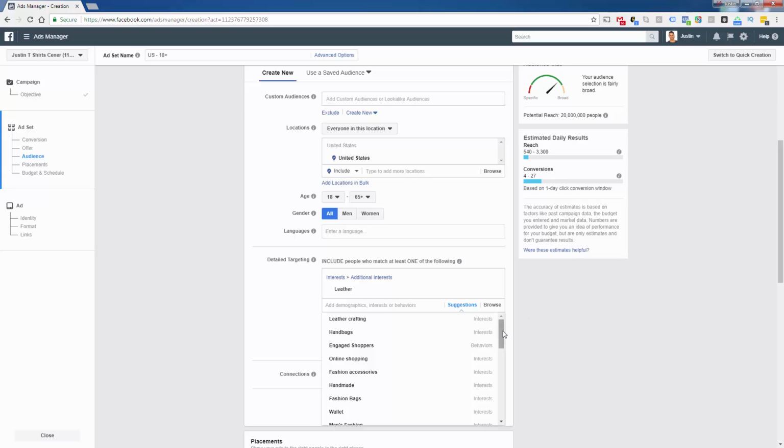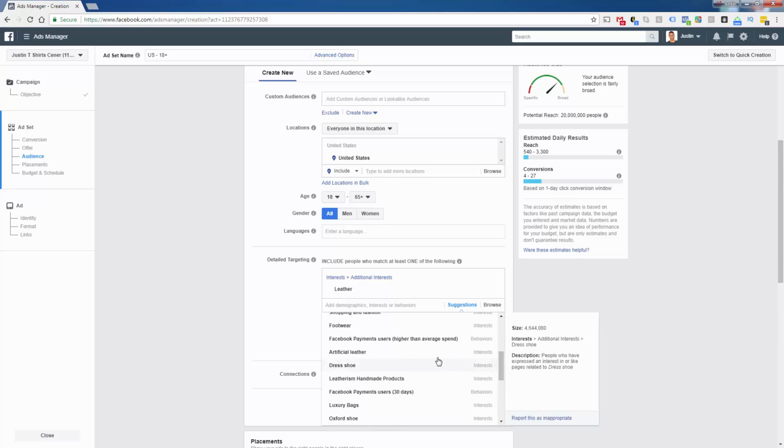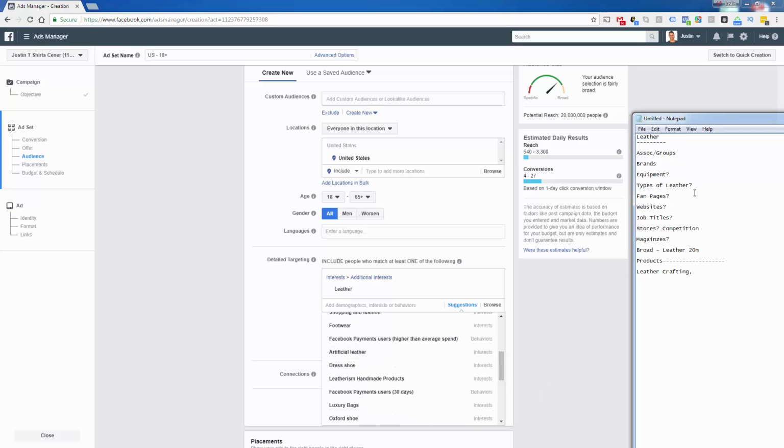Now we see other things like handbags, fashion bags, and here's something, artificial leather. So we do have types of leather. Basically, you see what I'm doing here: I'm just filling in all of the things that I'm seeing. Here's leatherism, handmade products.